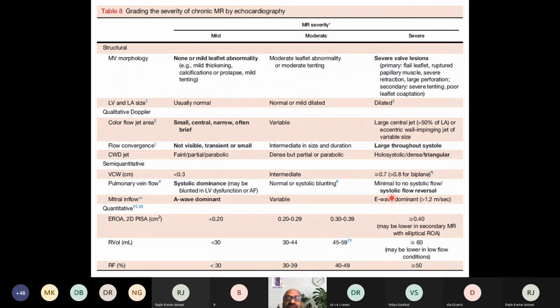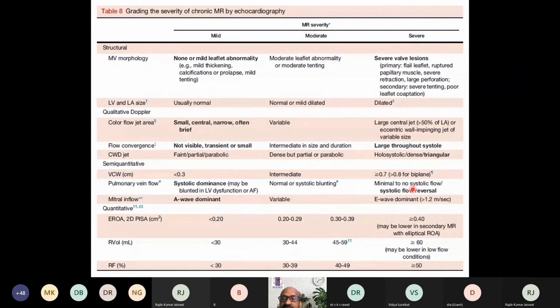And in the pulmonary venous Doppler, when you put the pulse wave Doppler in the pulmonary vein, there is systolic flow reversal. Normally the systolic wave is seen in the upper region of the tracing, that is above the baseline.